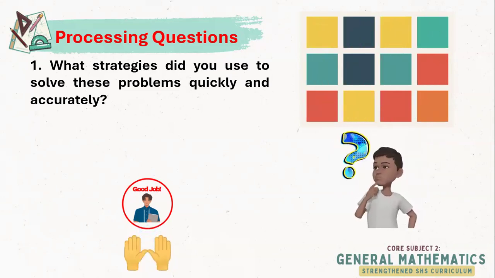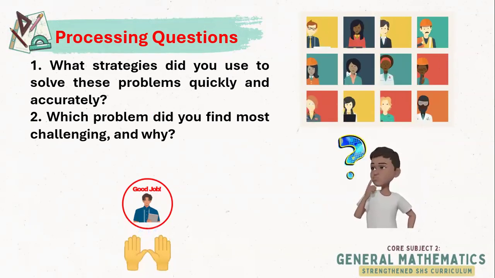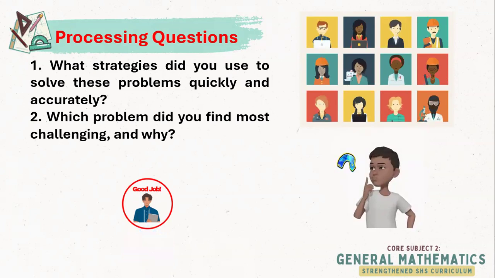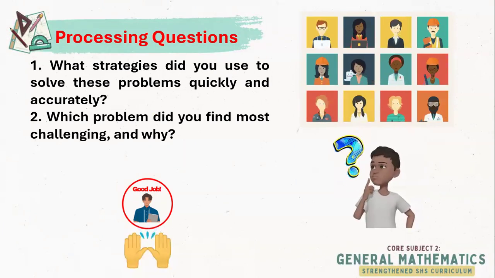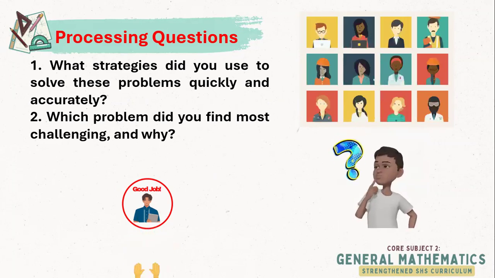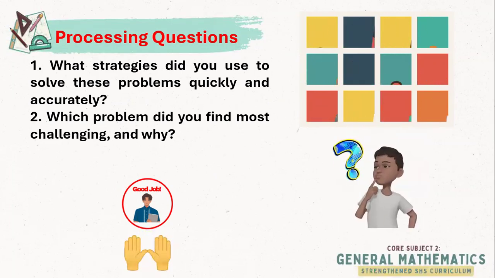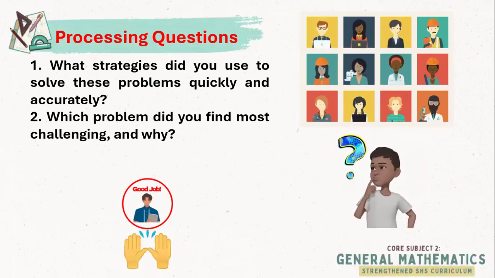Let's move now to question number 2. Which problem did you find most challenging and why? So be honest here. Did you choose item number 2 because you're not familiar with the word annual? When we say annual, that is 1 year. So yes, we all struggle sometimes, but was it the problem with the decimal multiplication, the 4.5 times 60? Did you have difficulty on it? Or is it about the converting? So tell me what confused you, what did you solve, and how were you able to solve it?